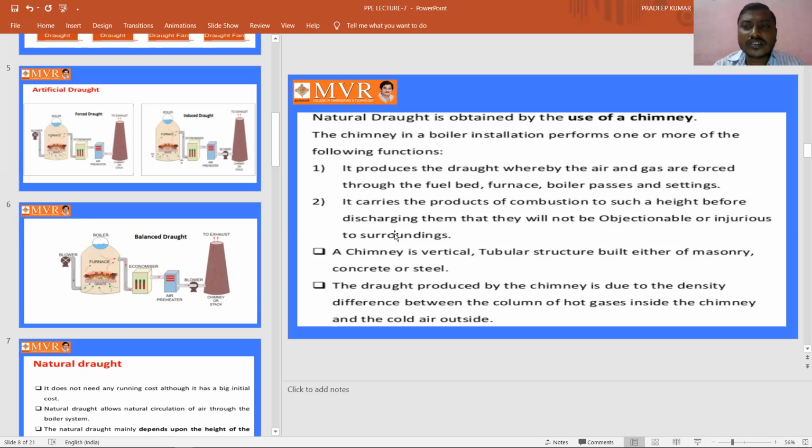It does not harm the atmosphere as well as the surroundings. For that, we keep the height of the chimney at a very high position.